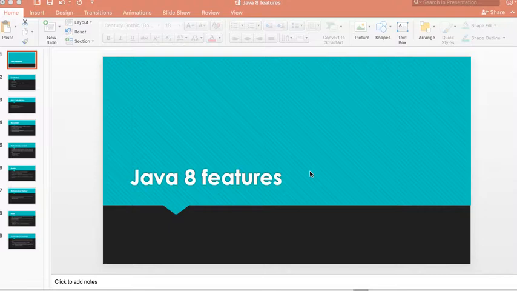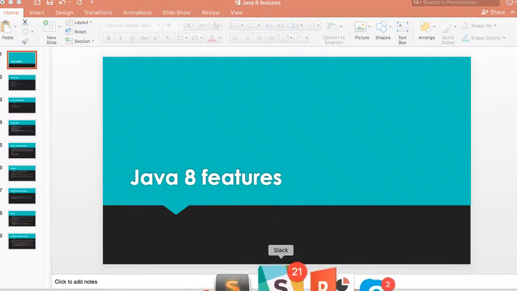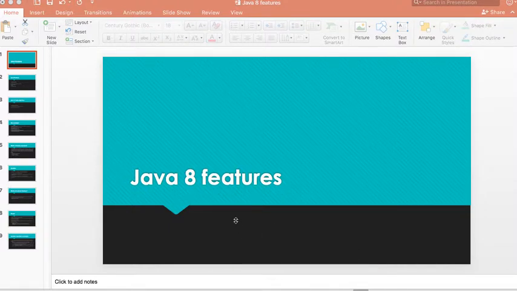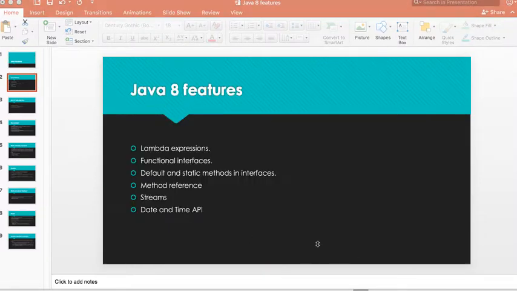So many features have been included as part of Java 8. Some of the important features are lambda expressions, functional interfaces, default and static methods in interfaces. Before 1.8 we cannot write concrete methods as part of interfaces. From Java 1.8 we can have default concrete methods as well as static methods as part of interfaces.